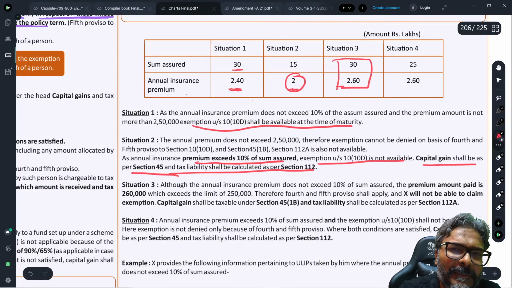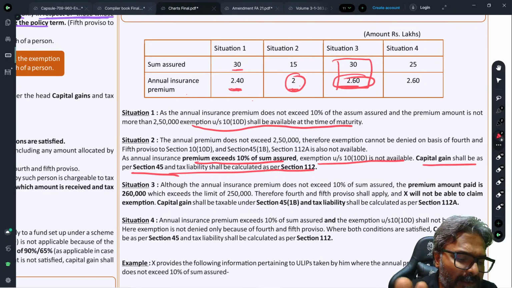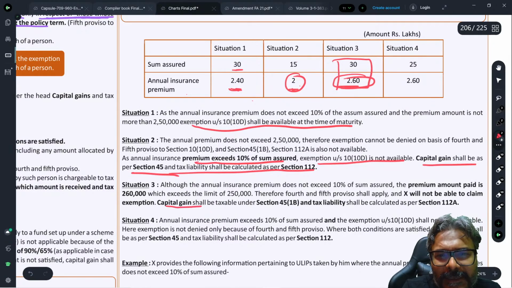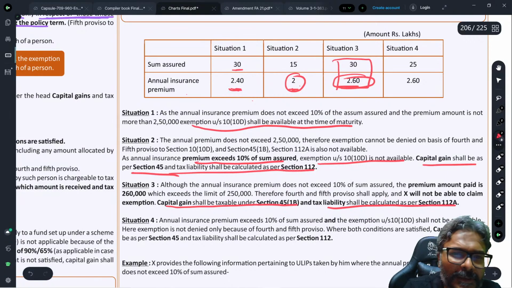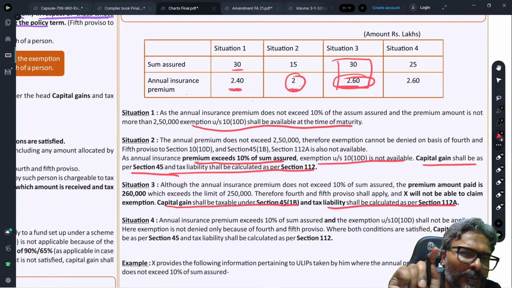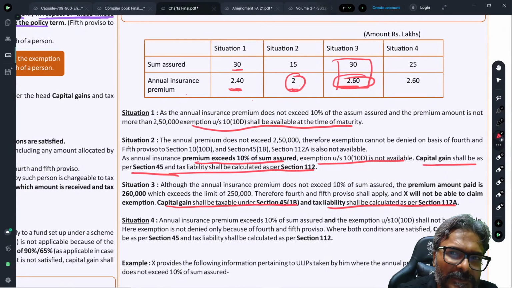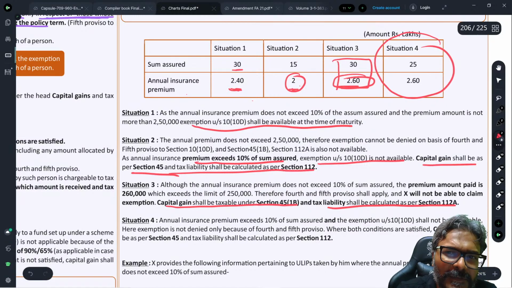Why would the amendment be applicable in this case? Because the annual premium exceeds 2.5 lakhs, and because of the amendment, this is very important, students, what will happen? Now your capital gains will be taxable under 45(1)(b), and the capital gains will be calculated under 112(a). This is how you have to look into it. This is very important.